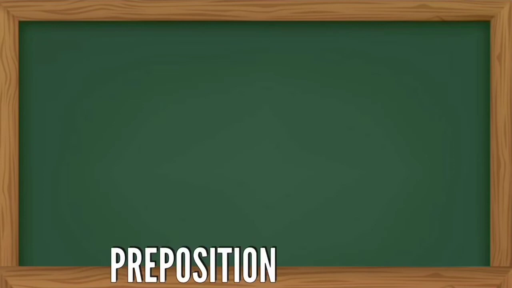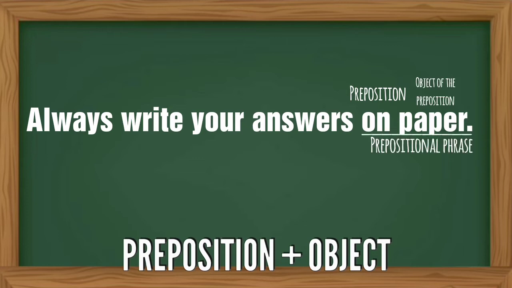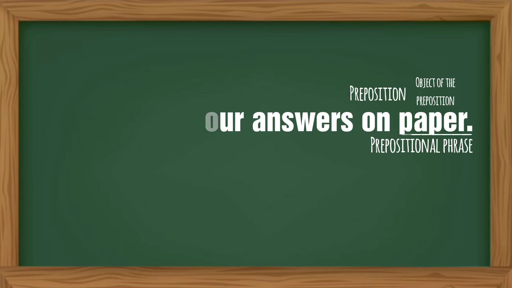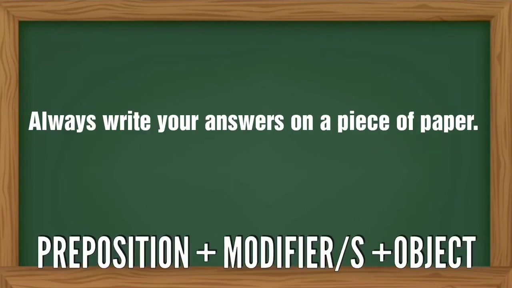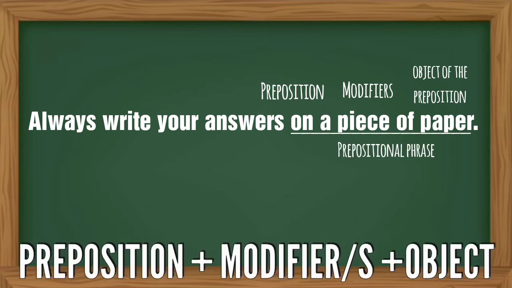Let's take a look at another example. In this sentence, always write your answers on paper. So the preposition is on and the object of the preposition is paper, which makes up the prepositional phrase on paper. In another example, always write your answers on a piece of paper. So the preposition on, the object of the preposition paper, and the modifiers of the object, which is a piece of, make up the prepositional phrase on a piece of paper.